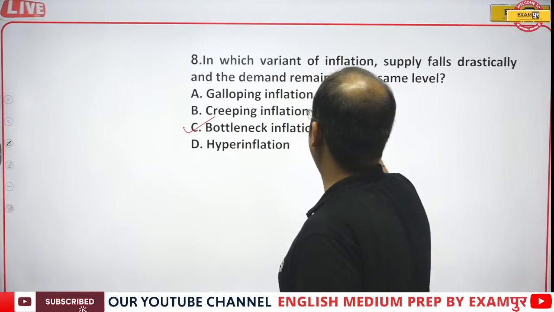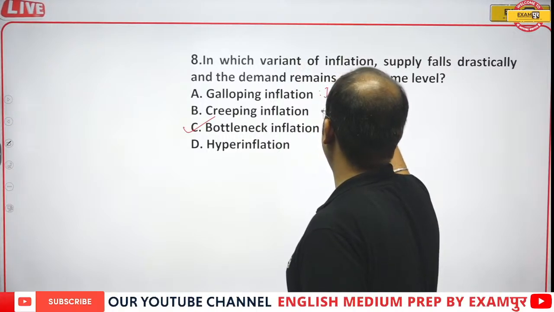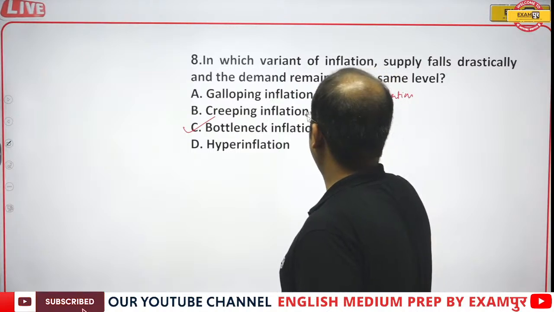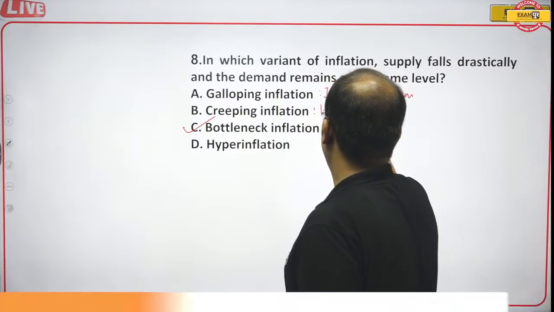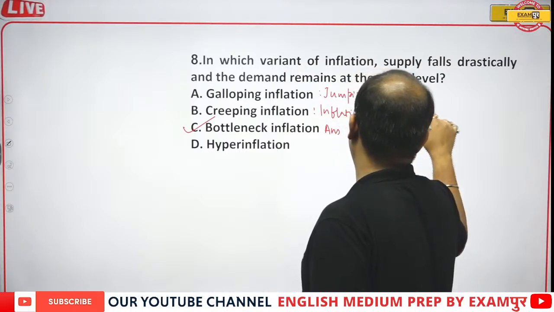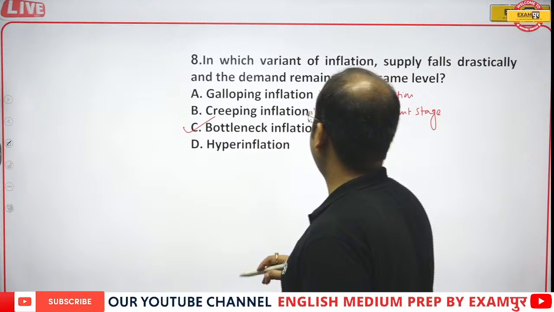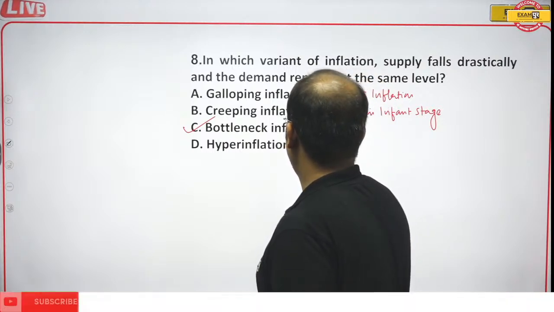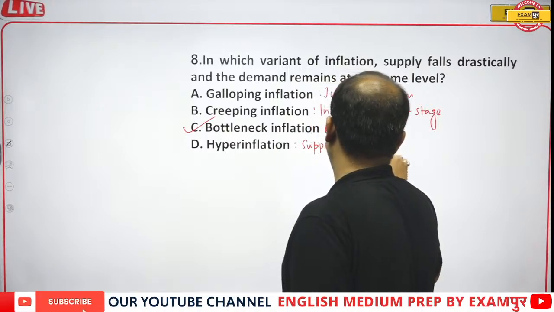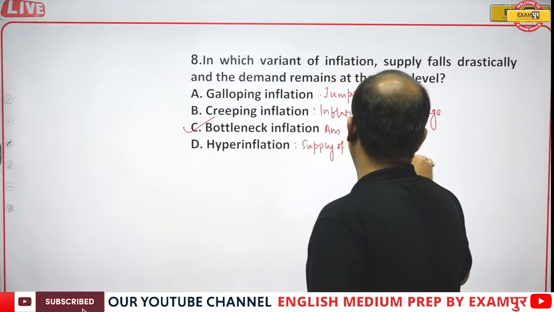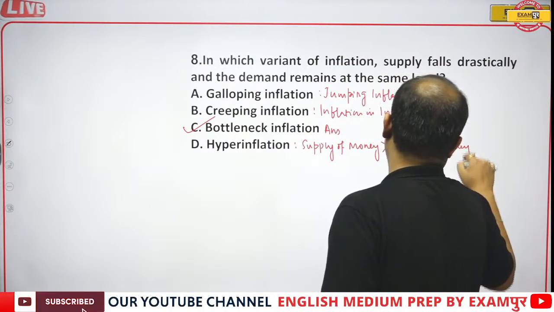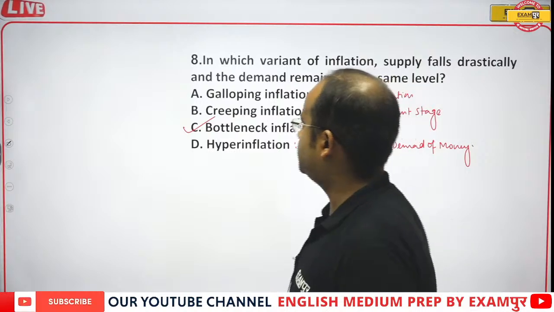Galloping inflation is jumping inflation. Creeping inflation is inflation in the infant stage, and hyperinflation is when the supply of money exceeds the demand of money. Then it is called hyperinflation.